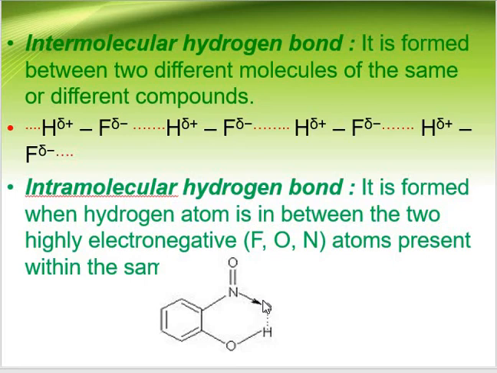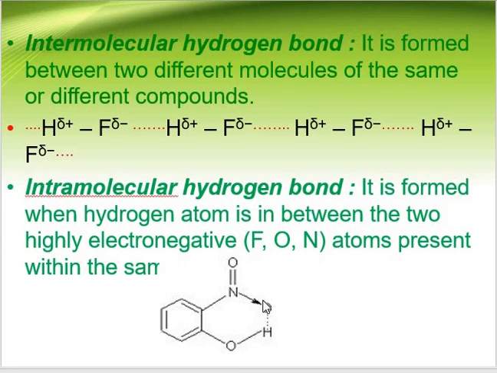Boiling point generally increases with increase in molecular mass. But hydrides like ammonia, water, and hydrogen fluoride have abnormally high boiling points due to the presence of hydrogen bonding between the molecules. Similarly, due to the presence of hydrogen bonds, the viscosity of a liquid also increases.